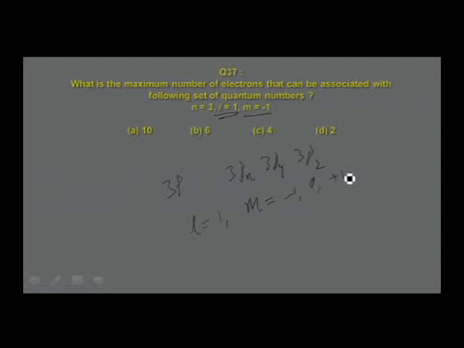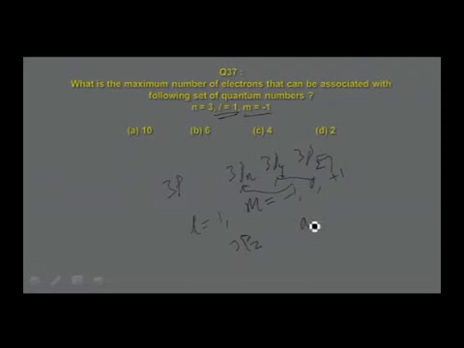Therefore, you now understand that when m is equal to minus 1, it is the 3px orbital. When m is equal to 0, it is the 3py orbital. When m is equal to plus 1, it is the 3pz orbital. So, in the given question, it is minus 1. That means it is the 3pz orbital. 3pz orbital alone is possible for these quantum numbers.